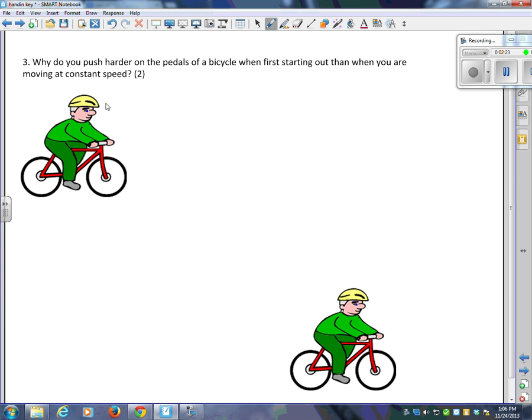Why do you push harder on the pedals of a bicycle when first starting out than when you're moving at a constant speed? And this one students always have some trouble with, so I'm going to try to explain at the start. At the start, there's going to be some friction. There's going to be friction when you're already moving as well. Okay? The difference is here that you are accelerating. And so your net force has to be what I'm going to call the applied force, which is going to accelerate you, plus you have to provide enough force to overcome friction.